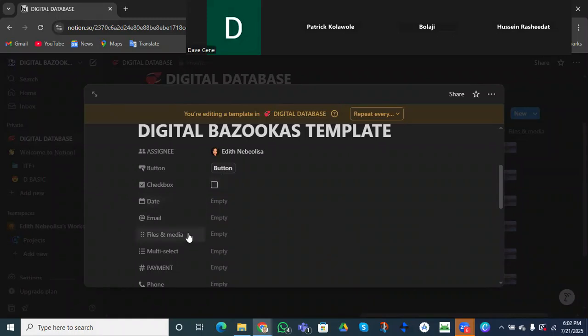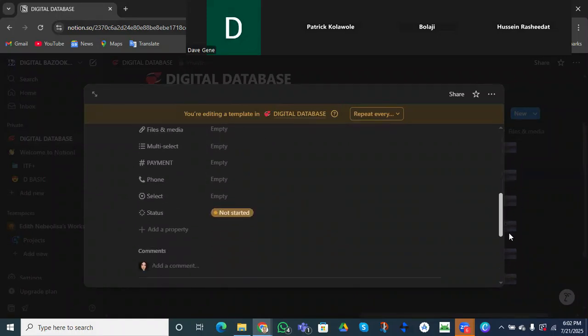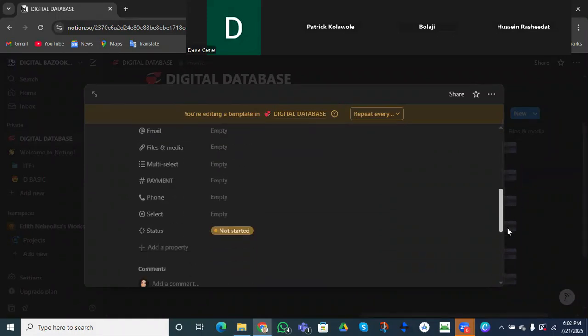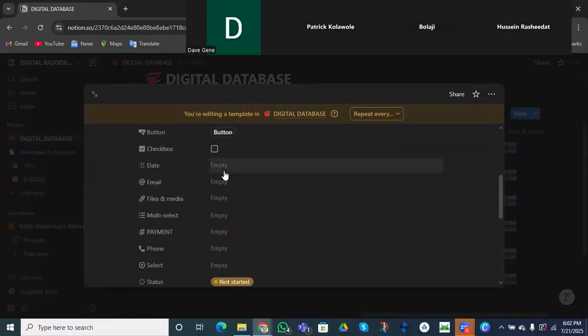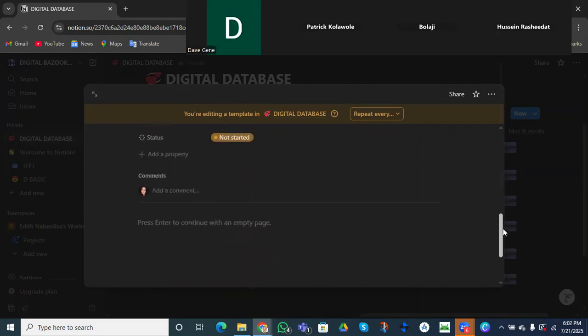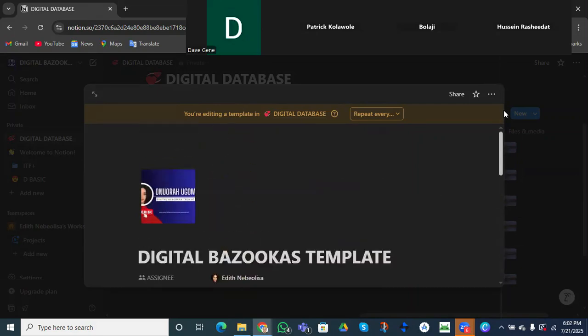And our checklist, you can see that everything that we have in our dashboard is here, right? So we have a date, email, files and media, select, payment. So everything that I used to work on is there, right?